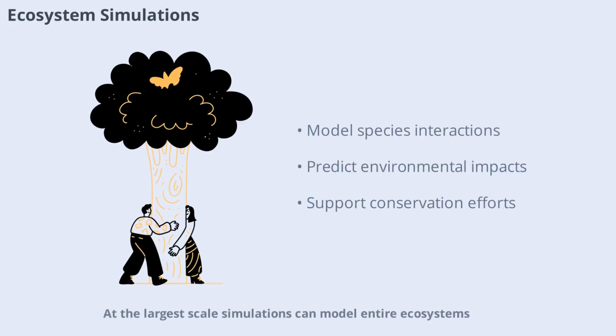At the largest scale, simulations can model entire ecosystems. These models track the interactions between species, the flow of energy, and the impact of environmental changes. Ecosystem simulations are essential for understanding biodiversity, predicting the effects of climate change, and managing natural resources. By simulating different scenarios, scientists can develop strategies to protect endangered species and maintain ecological balance.